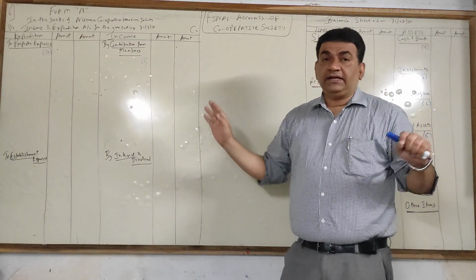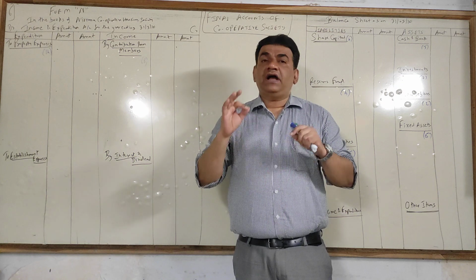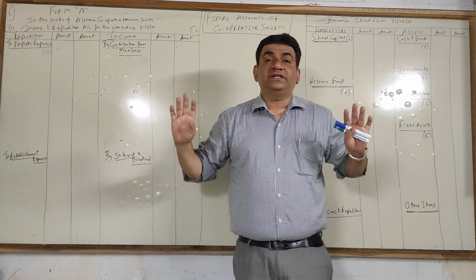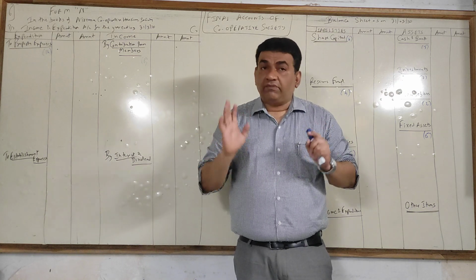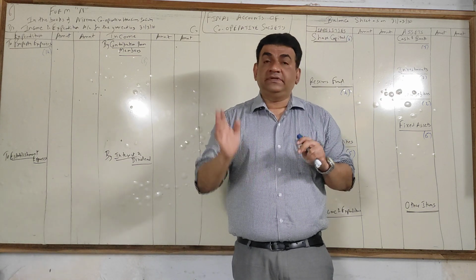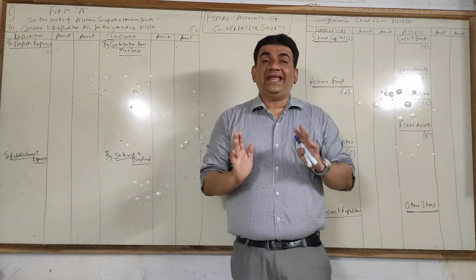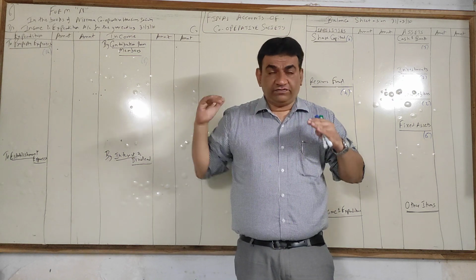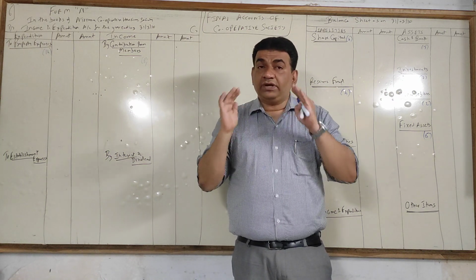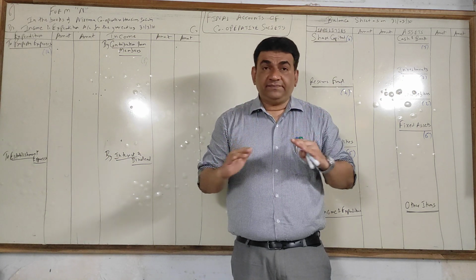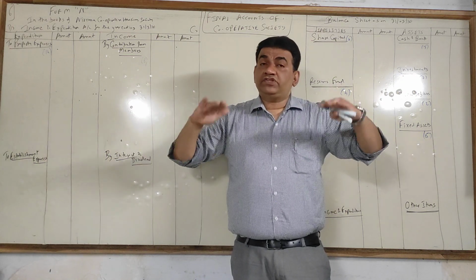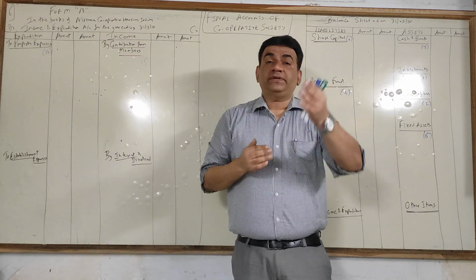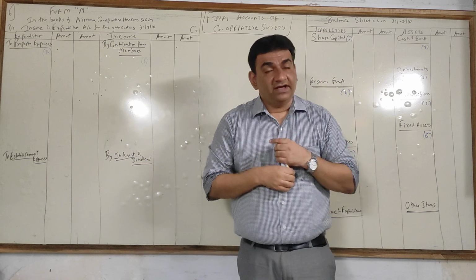Once you make this format, it's very simple, and I'm telling you, after 1 or 2 days, in fact maybe today only, you will say this is a very simple chapter. Okay, so now before I start the sum, there is something called the memorandum P&L account, which we have to do for the first sum, but I'm not getting into it right now. Let me first read the sum, we will discuss the format, we will solve the full sum, and then we will see what is to be done for the memorandum account I am referring to.